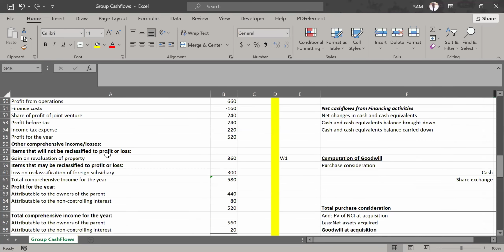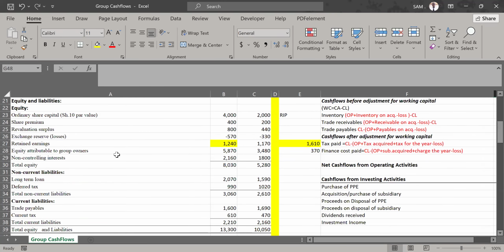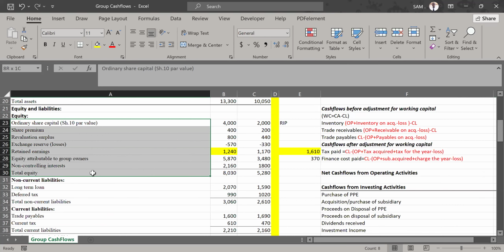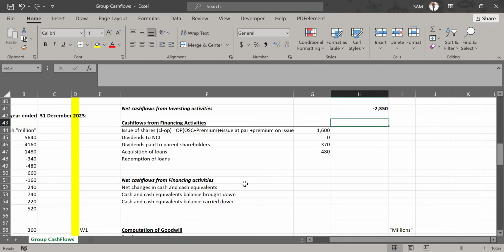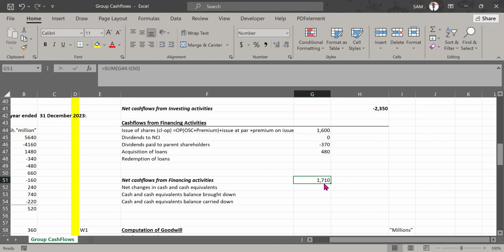If I check our statement of financial position, I don't think there is any element that is going to affect our financing activities. I think we've taken care of everything there. So that gives us the net cash flows from financing activities, and the net cash flow is 1710. I push it to the end here. That is the net cash flow.